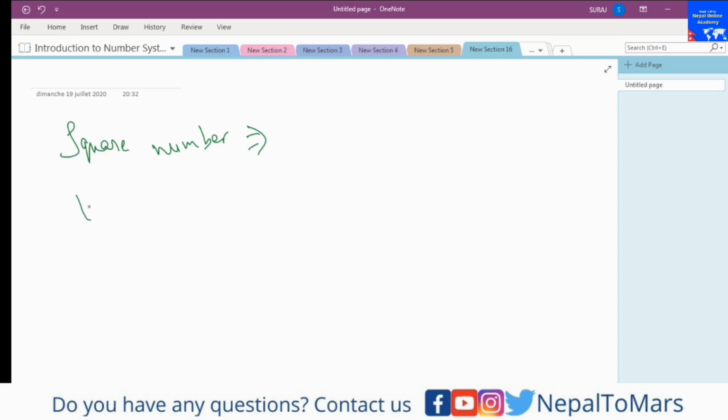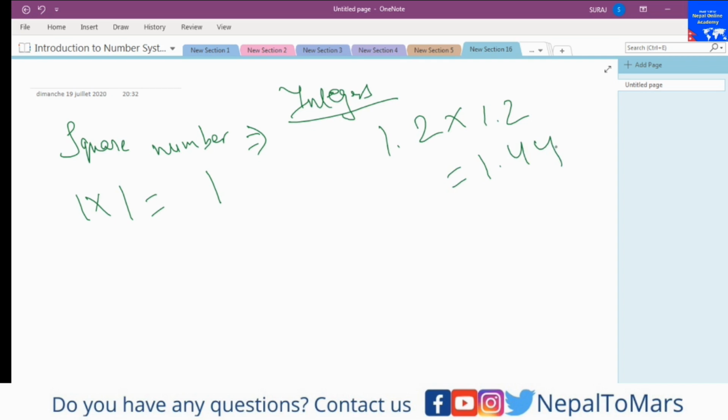Suppose I write 1 times 1 is 1, right? This applies only in the case of integers. So I can also find 1.2 times 1.2, which is 1.44, but this is not a square number.